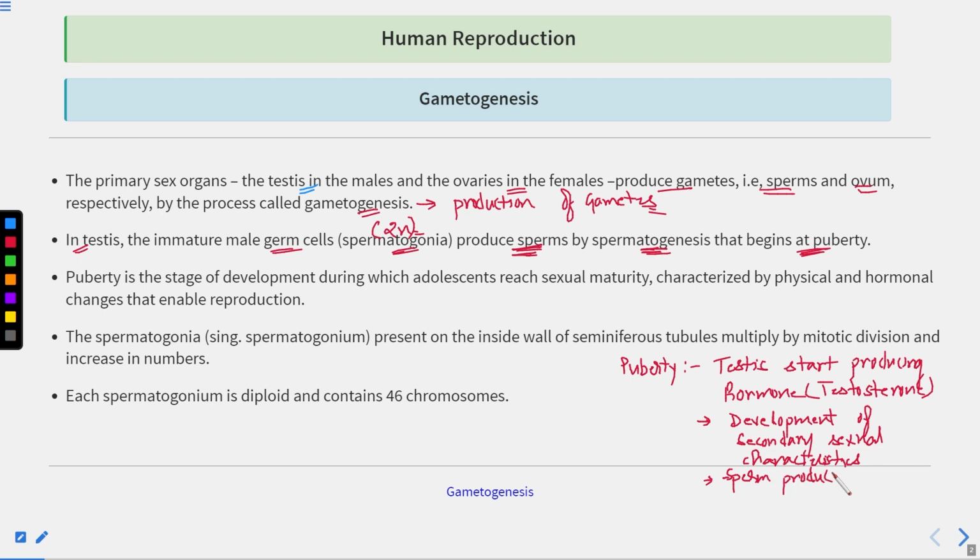The production of the sperm is known as spermatogenesis. So spermatogenesis starts.